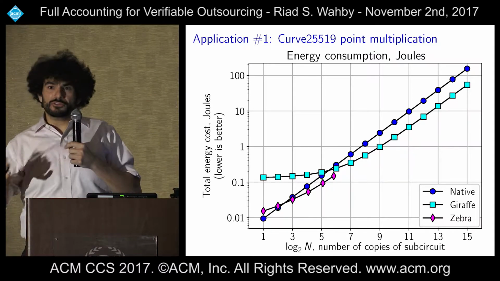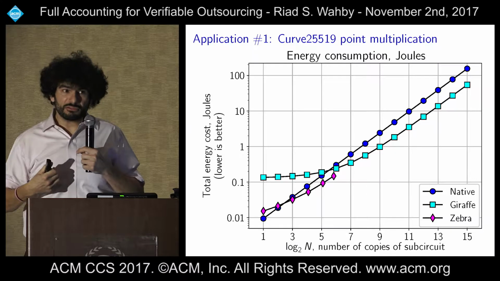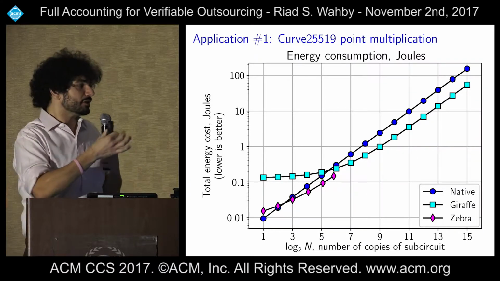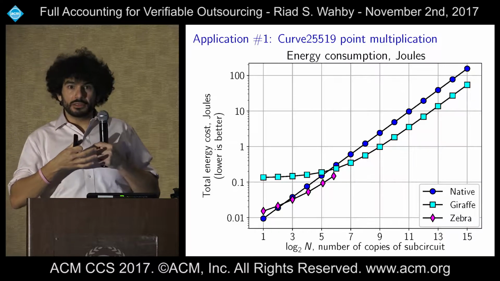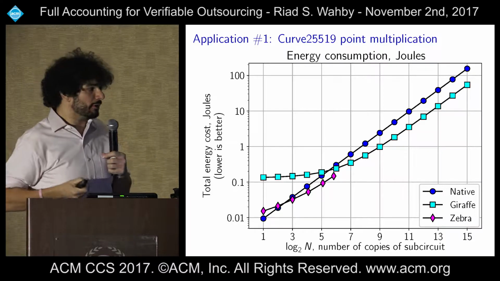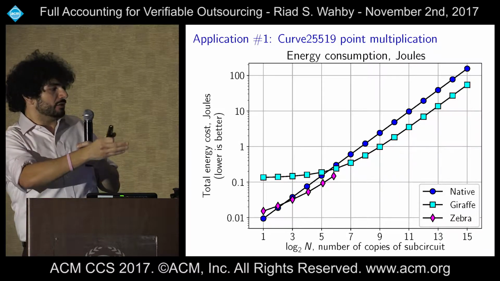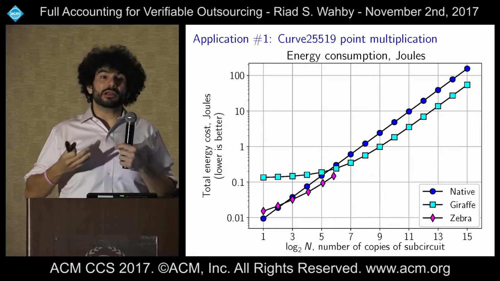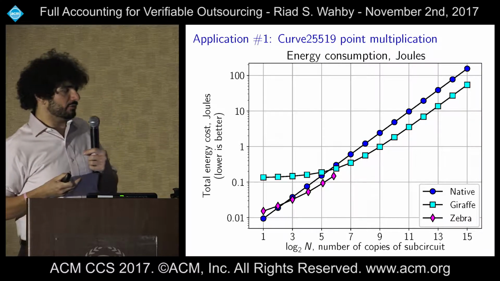We see a couple things. First, Giraffe has two regimes. On the left side of the graph, it's dominated in its costs by the pre-computation work, right? So it's essentially independent of how many copies you run. No matter what, the pre-computation is most of the work. But once we are running enough copies on the right side of the graph, then its costs essentially go with the per instance cost of the protocol.